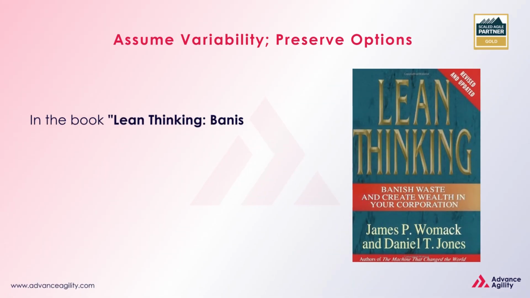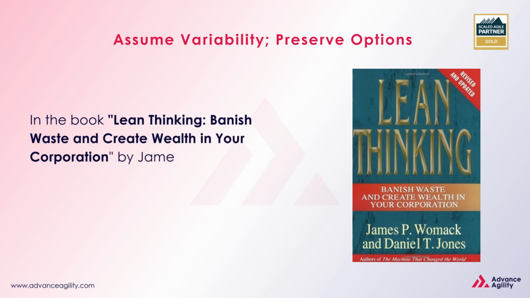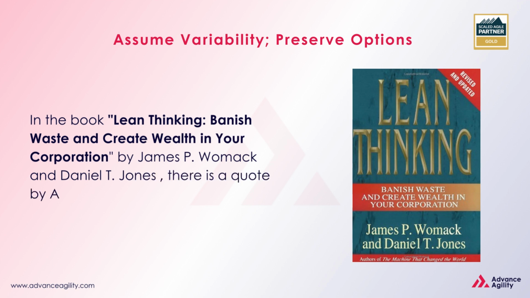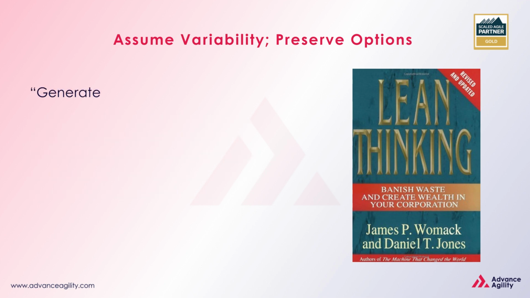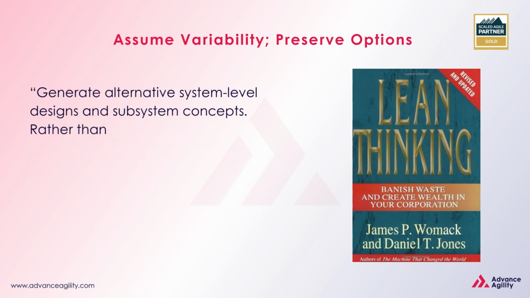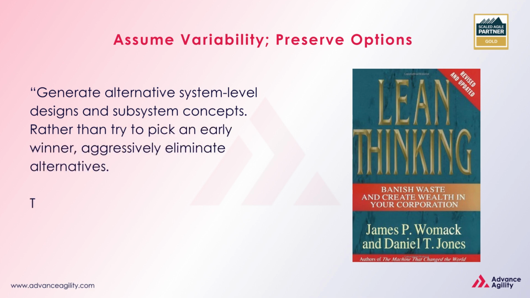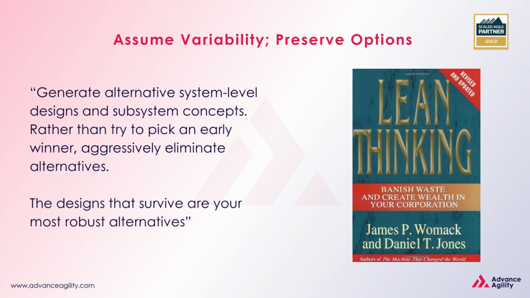In the book Lean Thinking: Banish Waste and Create Wealth in Your Corporation, by James P. Womack and Daniel T. Jones, there is a quote by Allen C. Ward which says, "Generate alternative system-level designs and subsystem concepts. Rather than try to pick an early winner, aggressively eliminate alternatives. The designs that survive are your most robust alternatives."